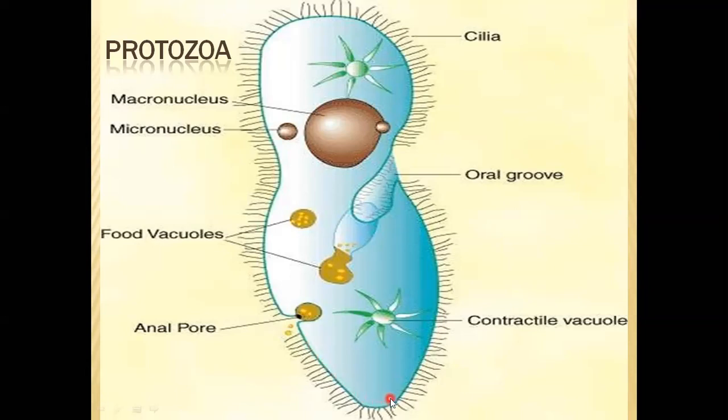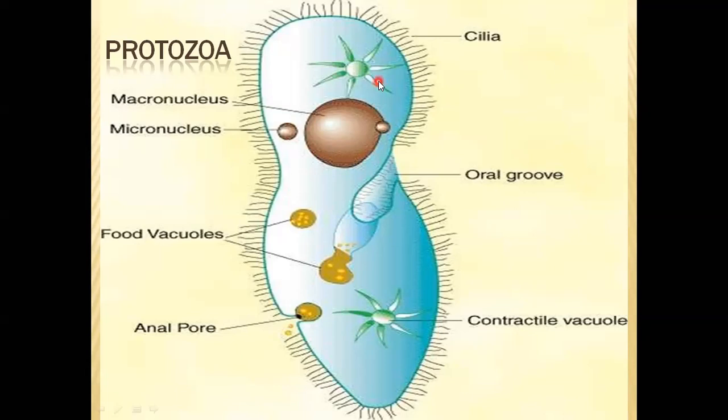A thin layer immediately below the cell membrane inside this organism's body is called ectoplasm, and this ectoplasm is thick in nature, meaning it has viscosity. The remaining inner part is mostly liquid-like and is considered endoplasm.